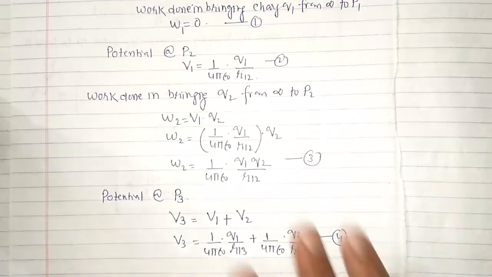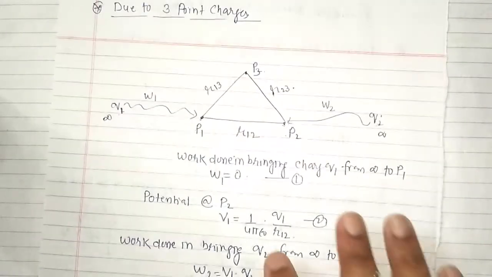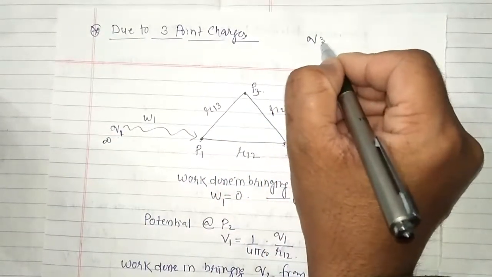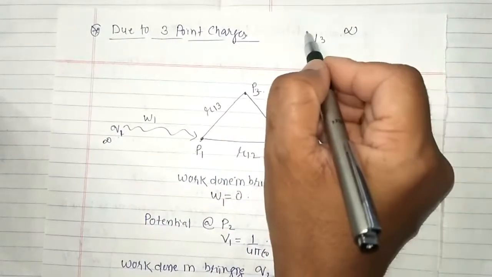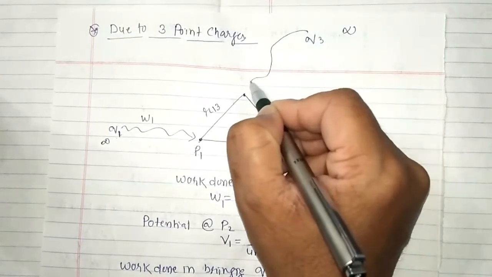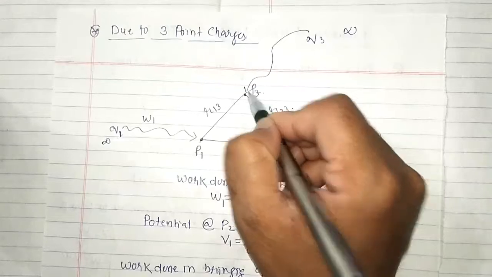Now we are going to bring the third charge, which is placed initially at infinity. So we bring this Q3 from infinity to this point P3.